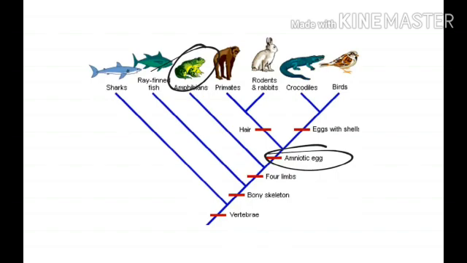You see this amphibian does not produce the amniotic egg, but includes the derived character of four limbs only. And the other three groups are capable of producing the amniotic egg. Are we clear? So the organisms are arranged like that.